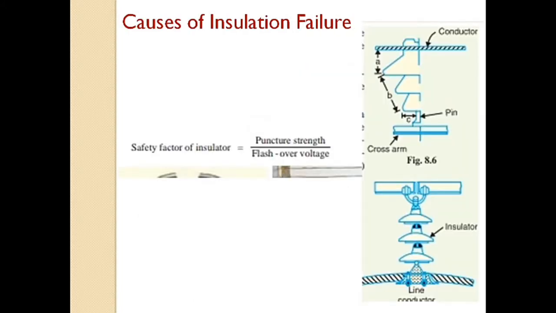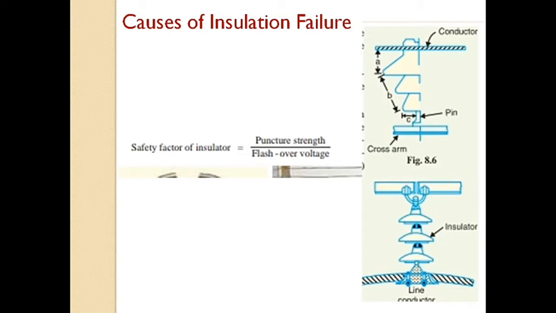So next we discuss about the causes of insulation failure. What is puncture and what is flashover voltage, and what is the safety factor of the insulator. Now insulators are required to withstand both the mechanical and electrical stresses. The electrical stresses due to the line voltage may cause the breakdown of the insulator. Now the electrical breakdown of an insulator can occur either by flashover or by puncture.